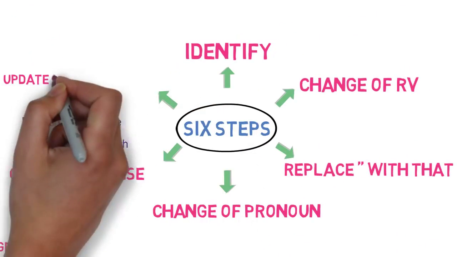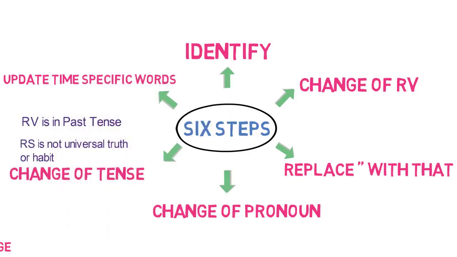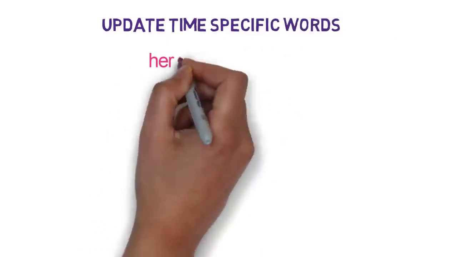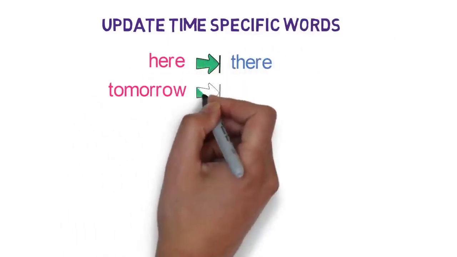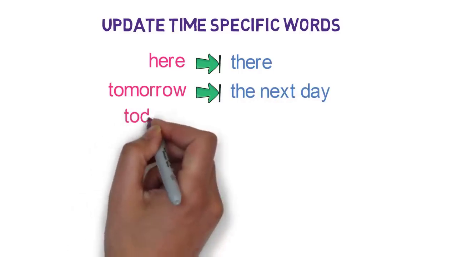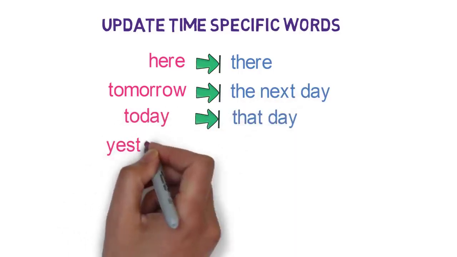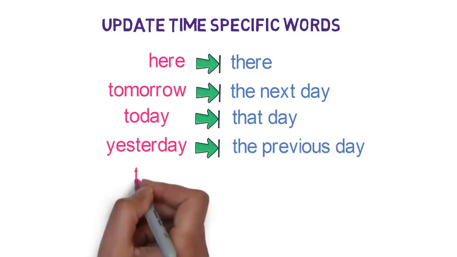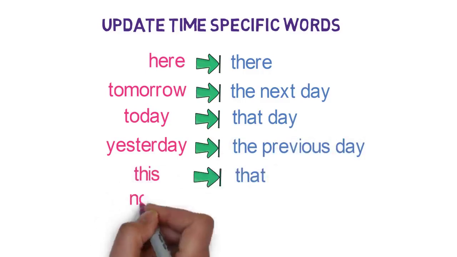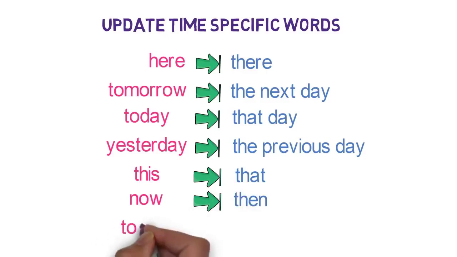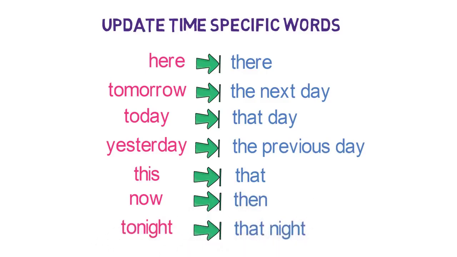Now let's look into the final step: change in the words denoting time. Words indicating nearness are changed into words showing distance in indirect speech. If these words are present in the reported speech and the reporting verb is in the past tense, then the change will happen in the following way. Here will be converted to there, tomorrow will be converted to the next day, today will be converted to that day, yesterday will be converted to the previous day, this will be converted to that, now will be converted to then, and tonight will be converted to that night.